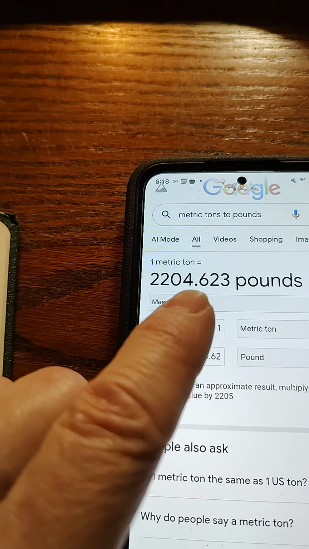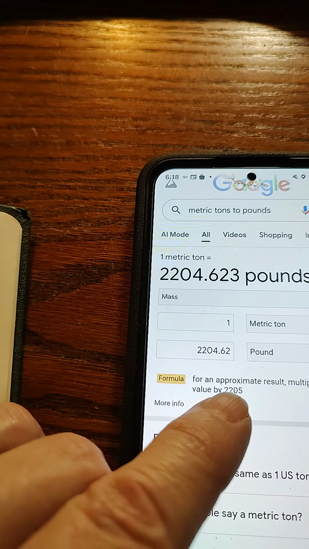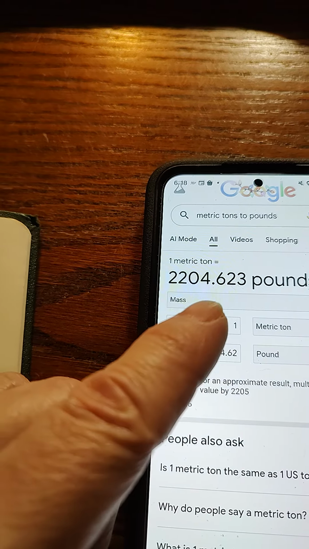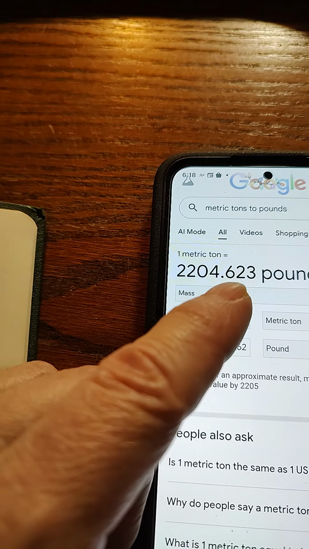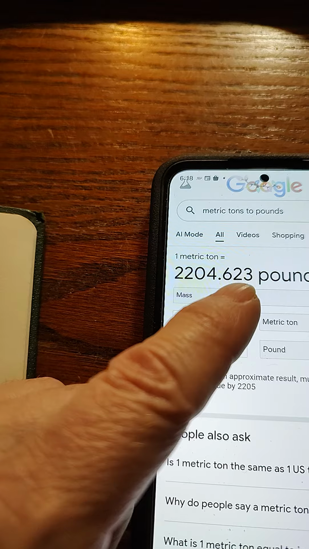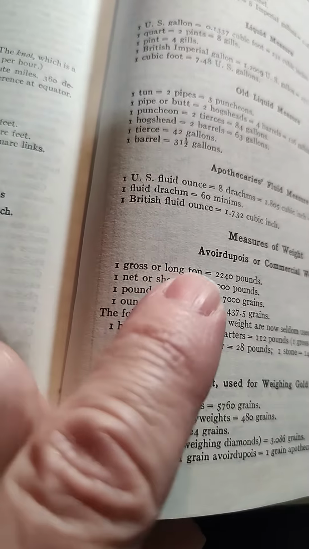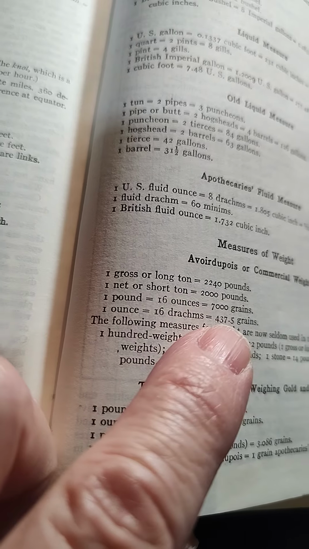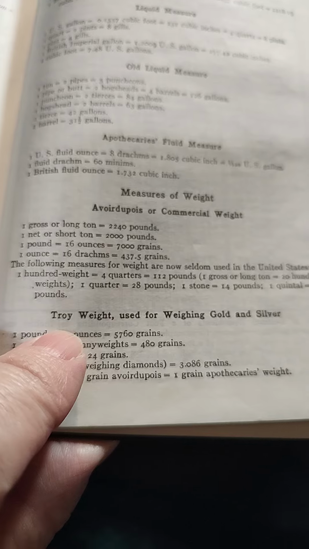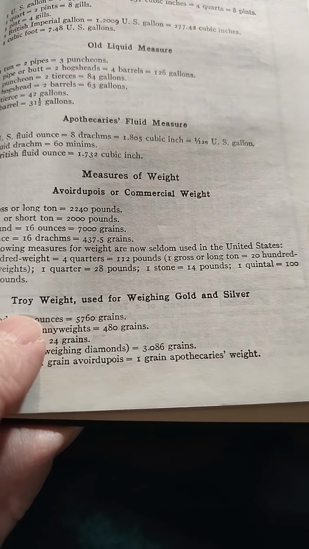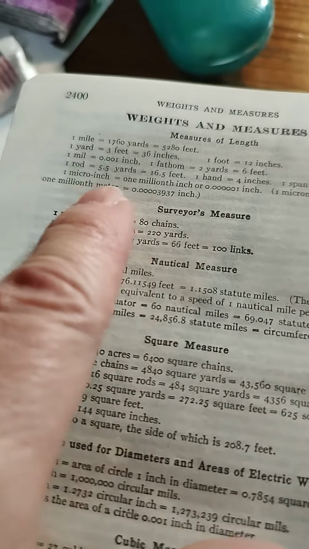And you can round it up, but anytime except here, this is the only time I've ever seen it represented as 2205. Why? Wouldn't it be much easier to represent it everywhere as 2205? Because you could round it that way anyway, so as not to be confused with gross ton or long ton. You would think that. But either way, metric ton's not even in here. So that's interesting since the metric system is over here.